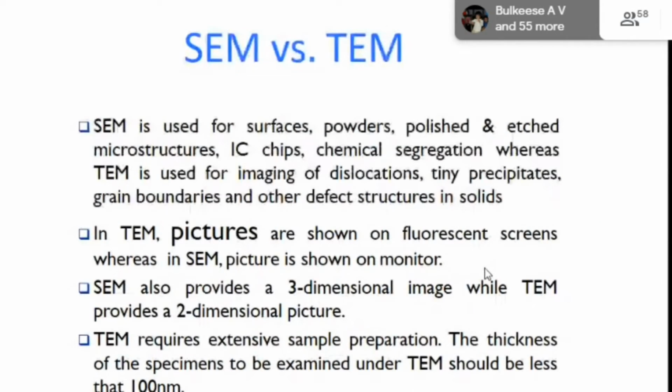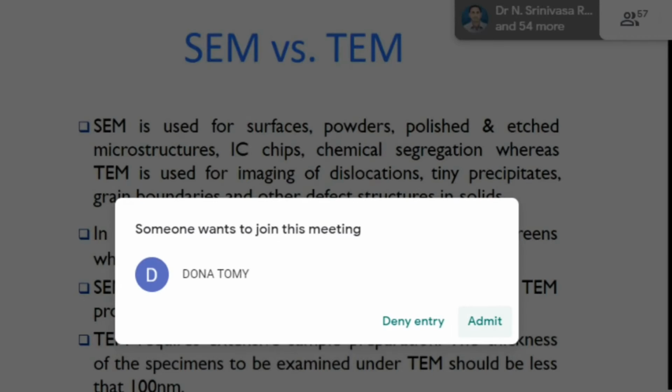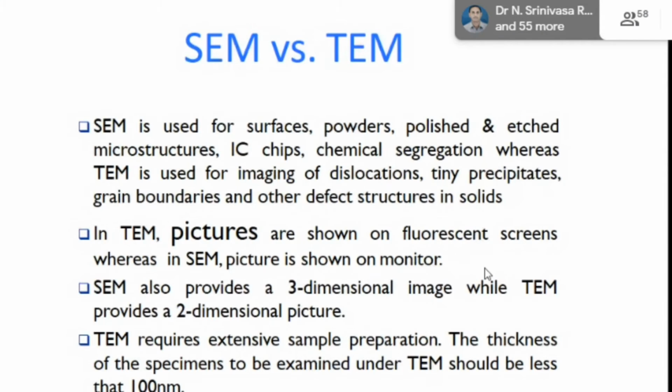The SEM is used for thin film surfaces, powders, and polished surfaces. Microstructure surfaces, such as integrated circuit chips, can be characterized by scanning electron microscope, and we can find their chemical segregation, whereas TEM is used for imaging of dislocations, tiny precipitates, grain boundaries and other defect structures in solids. In TEM, pictures are shown on fluorescent screens, whereas in SEM the picture is shown on a computer monitor.